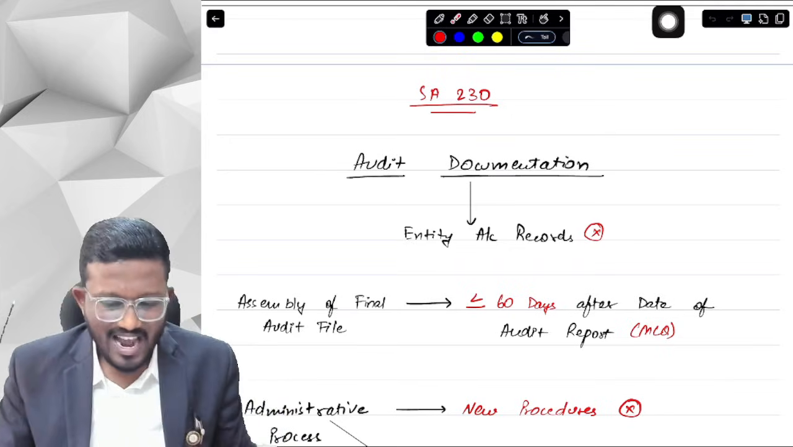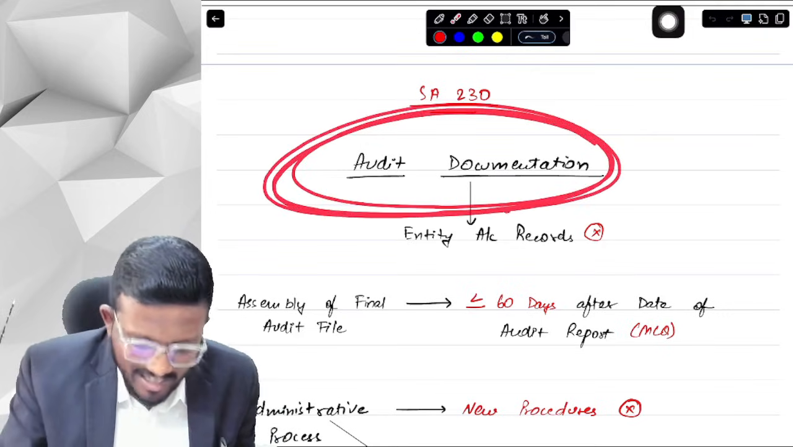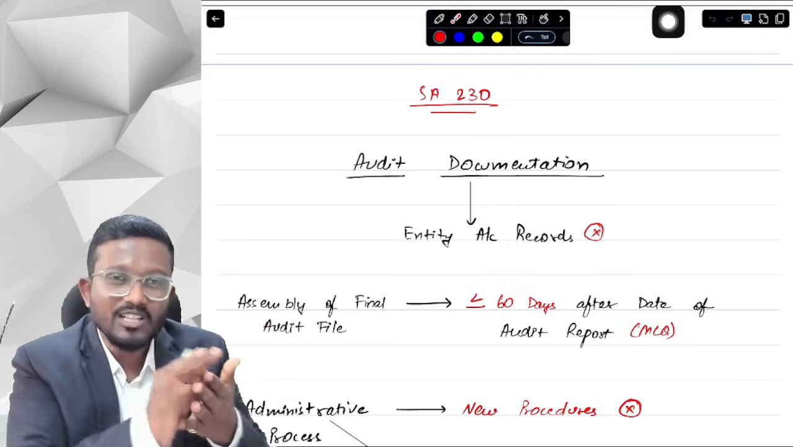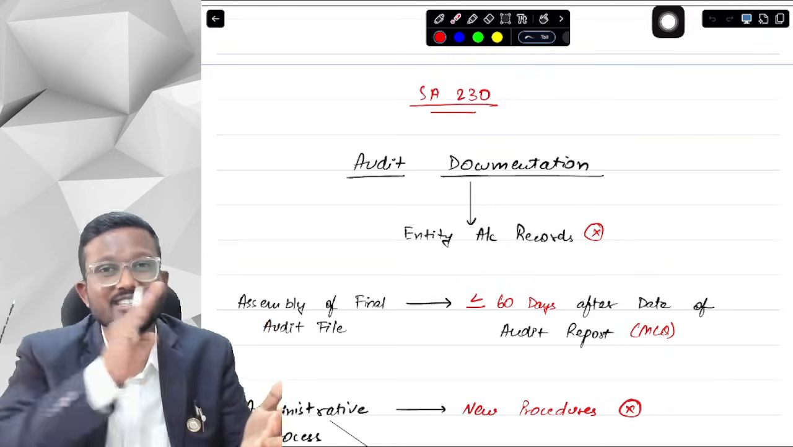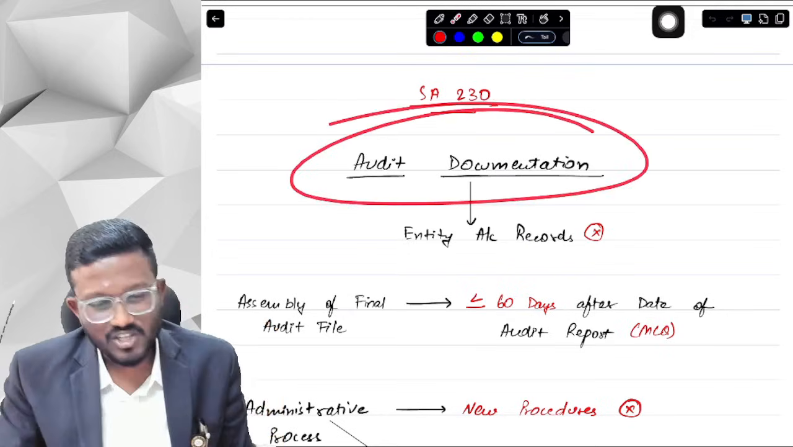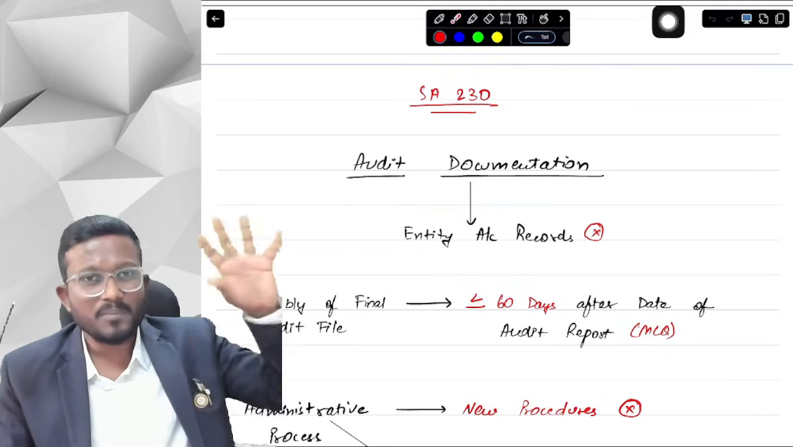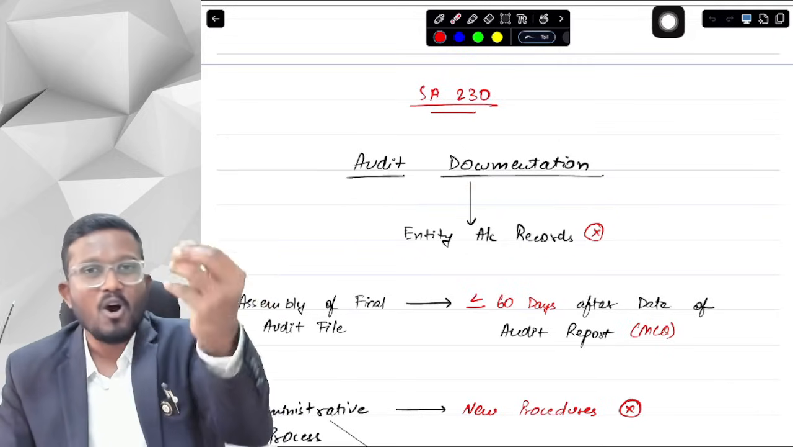Okay, yes sir. SA 230 talks about audit documentation. What is audit documentation, sir? It is basically a working paper in which you mention all the procedures that you have performed, all the conclusions that you have reached. That is audit documentation. Now audit documentation cannot be a substitute for the entity's accounting records. Entity should prepare its accounting record, and I need to prepare my audit documentation.